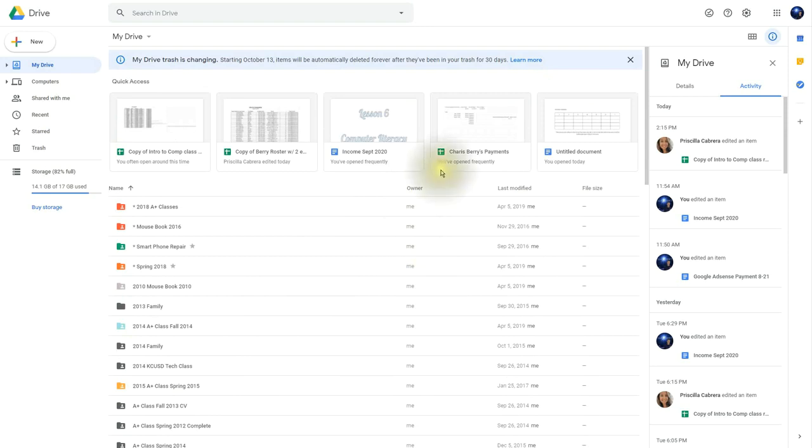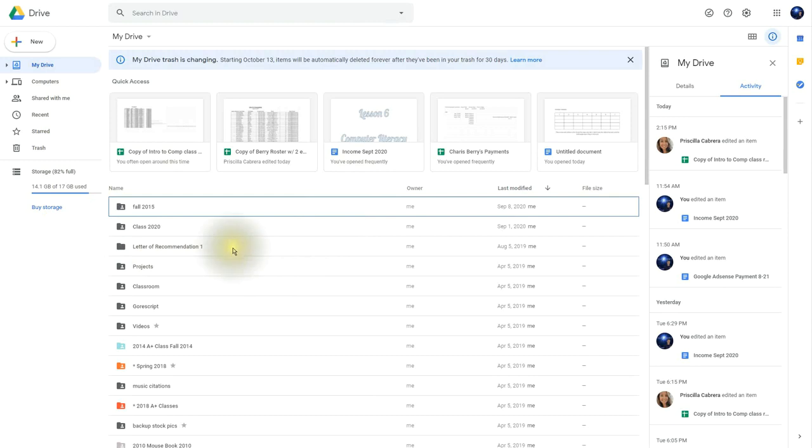Now the owners would be me. If you go by last modified, you notice that you could go by last modified by me or last opened by me. So in this way, it's an easy way to find all of your work and sort it just the way that you like it.